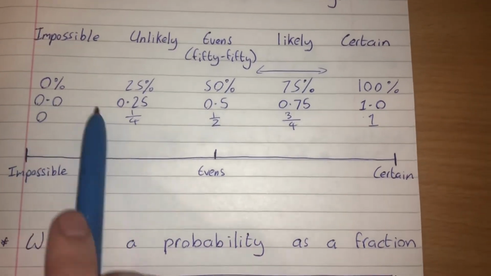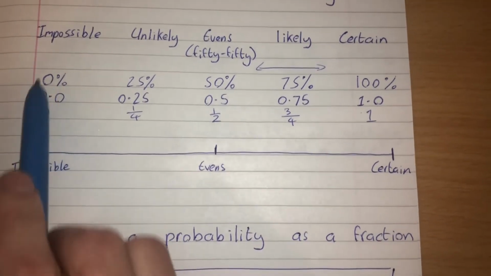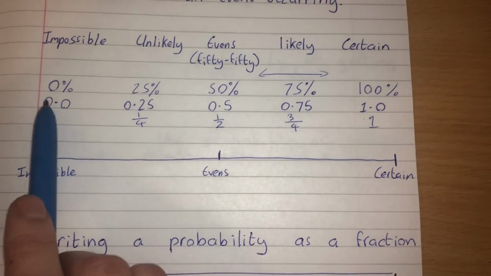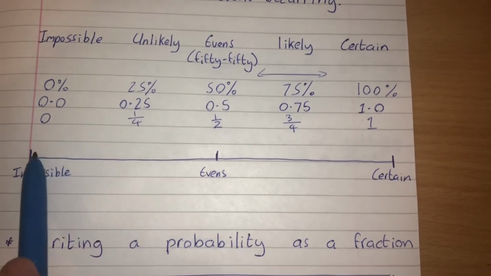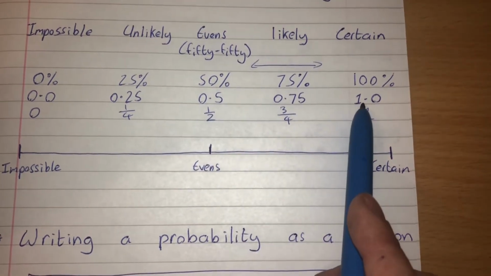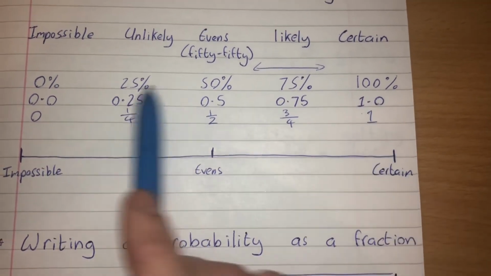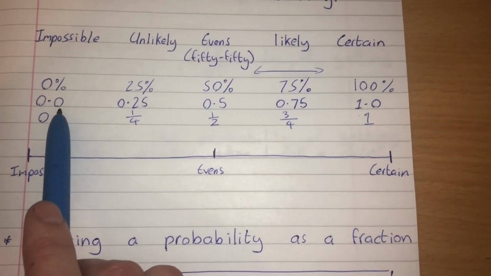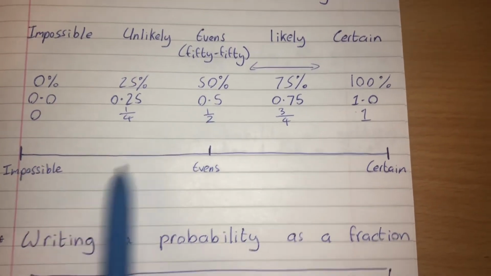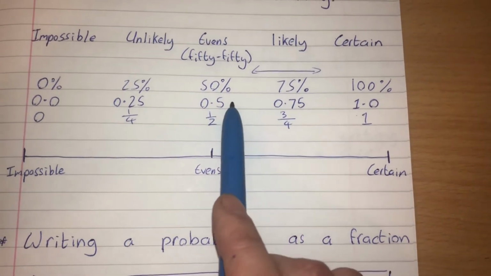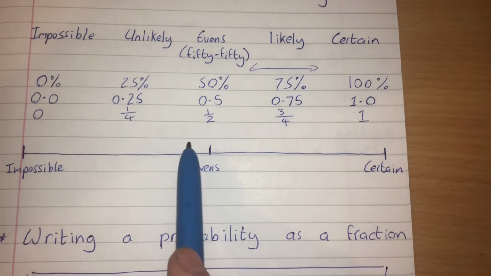We can also use decimals, and again, if we think of them in terms of the percentage equivalent, the impossible chance of something happening is 0.0, evens is 0.5 and certain is 1.0. Unlikely again falls in the range of 0.01 up to 0.49, anywhere between impossible and evens, and likely of course anything between evens and certain as well.